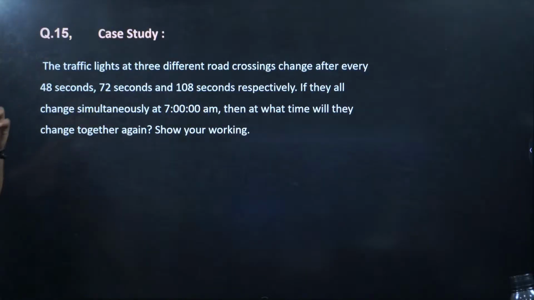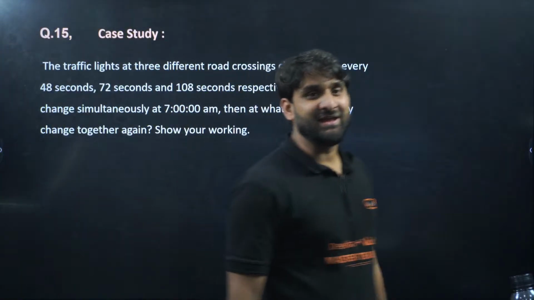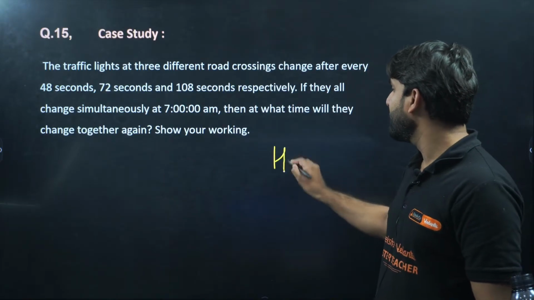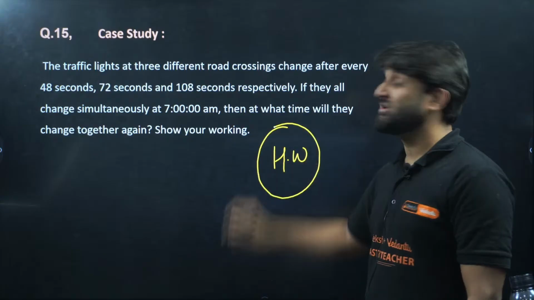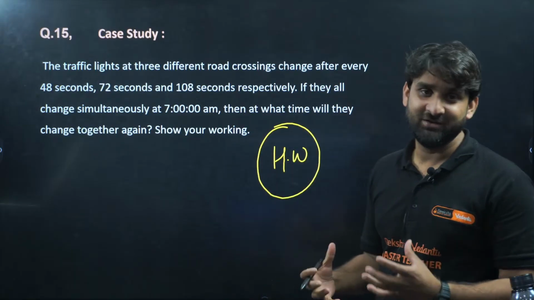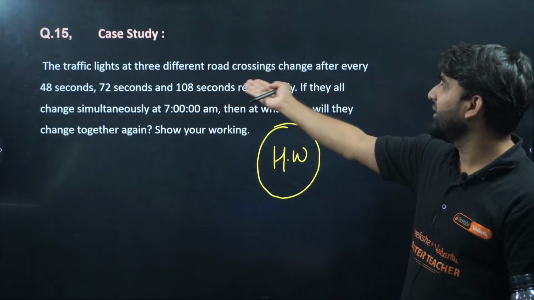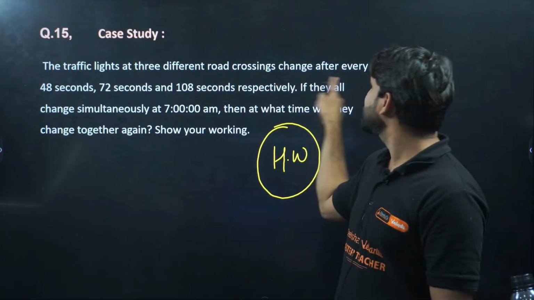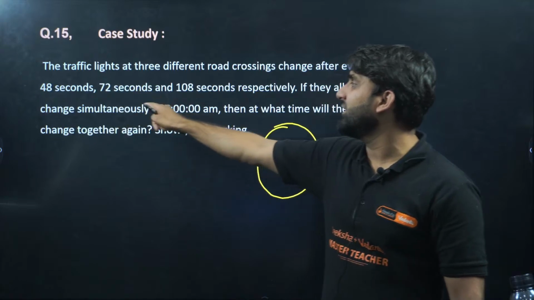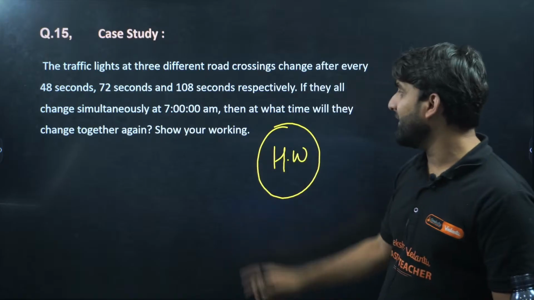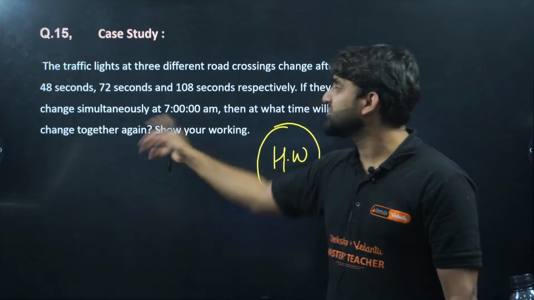Moving to the next question. This is a case study based question, and I'm giving it for your homework, everyone. This question is as per the new CBSE pattern for CBSE case study. Look, there is a traffic light at 3 different crossings that changes after every 48 seconds, 72 seconds and 108 seconds. If they all change simultaneously at 7 a.m., then at what time will they change together again?